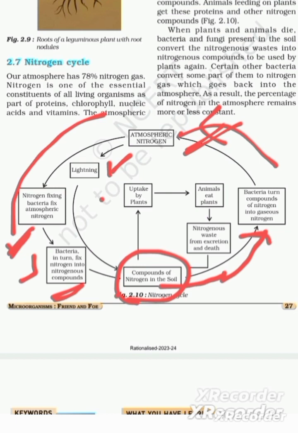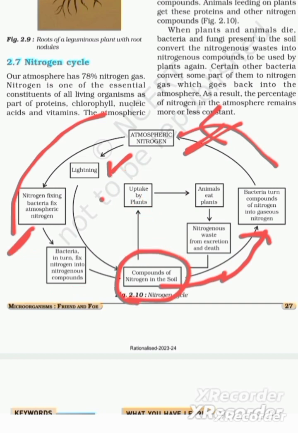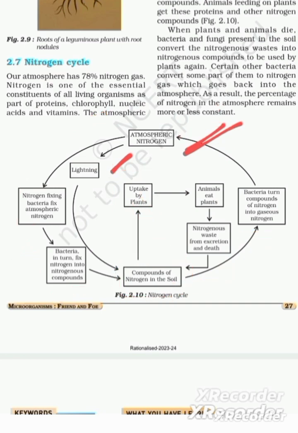These compounds of nitrogen in the soil are taken up by the plants. These plants are eaten by animals, and the nitrogenous waste from excretion of animals and their death are again converted into compounds of nitrogen in the soil.